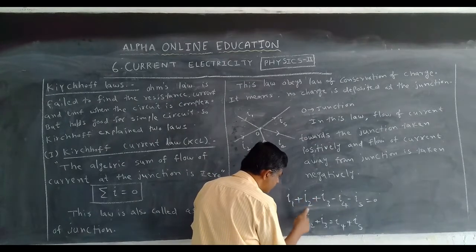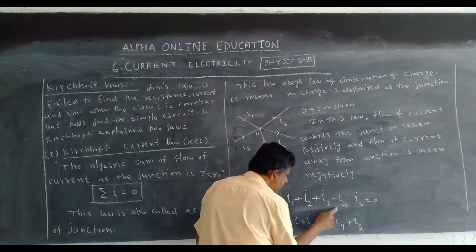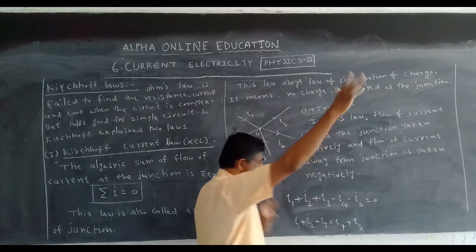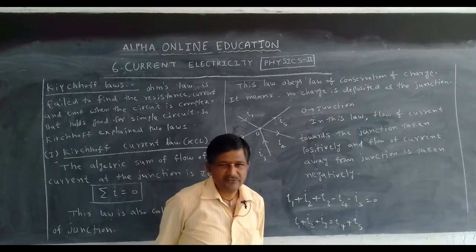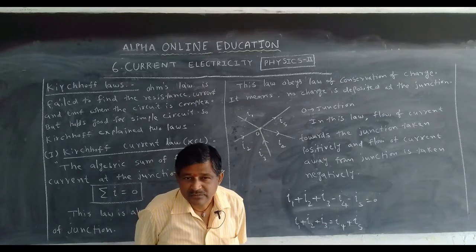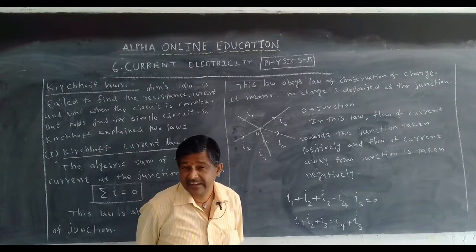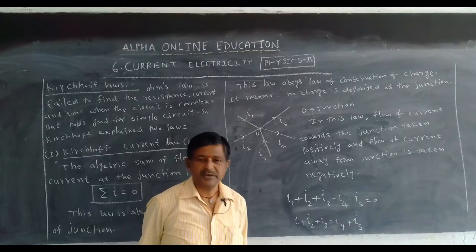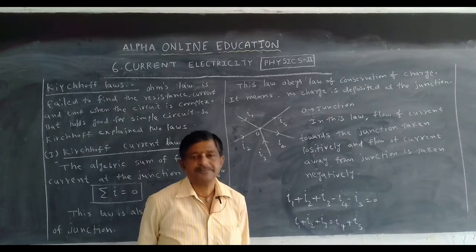That's why I1 plus I2 plus I3 minus I4 minus I5 is equal to 0. I4 and I5 are taken negative as they are away from the junction. I1, I2, I3 are taken positive as they are towards the junction.